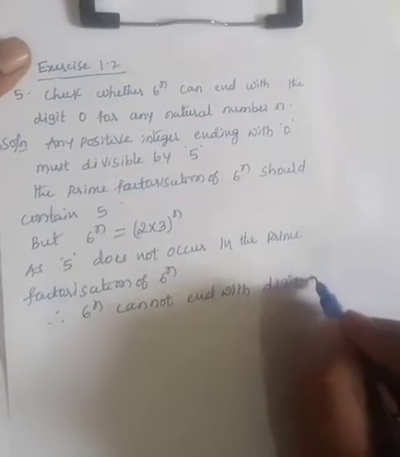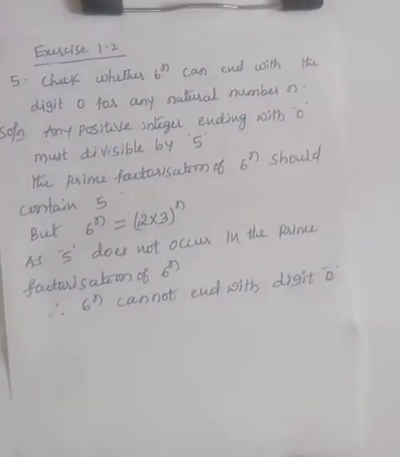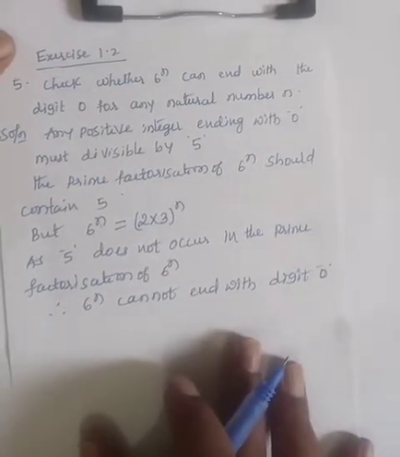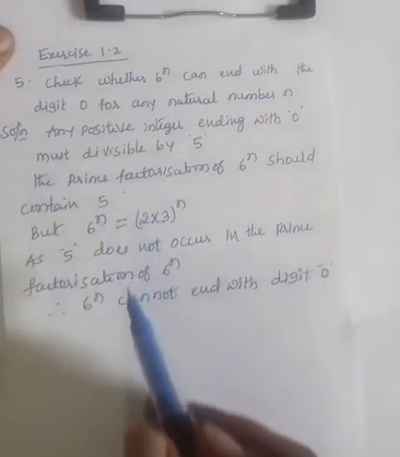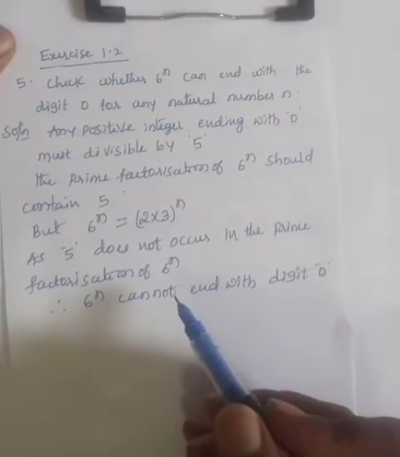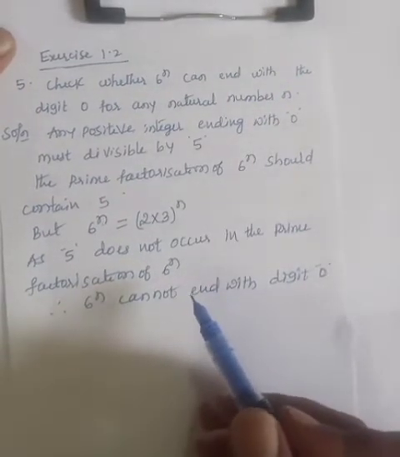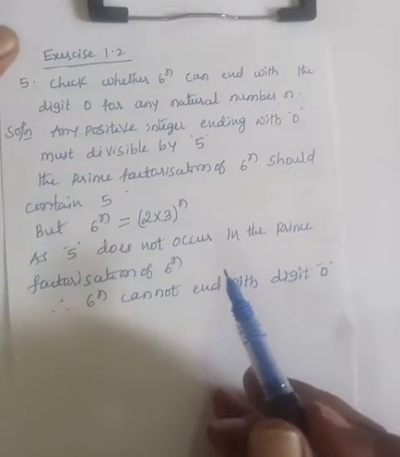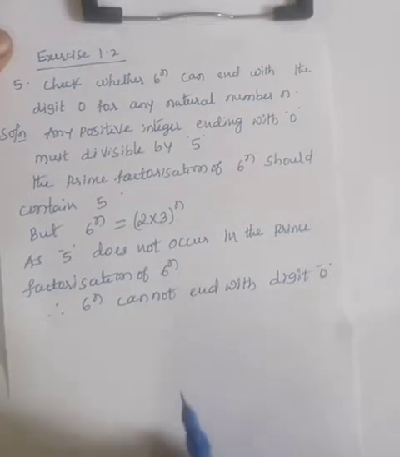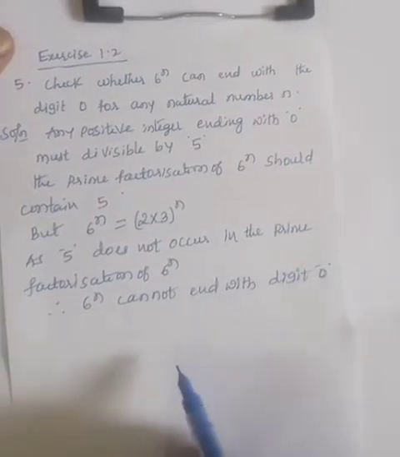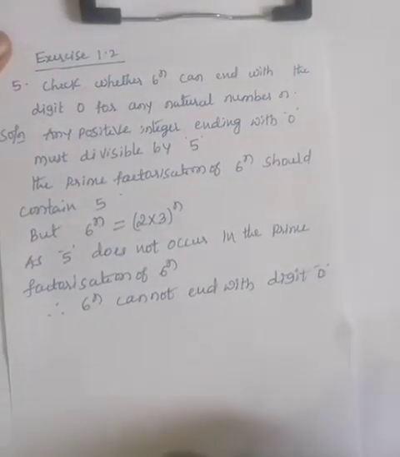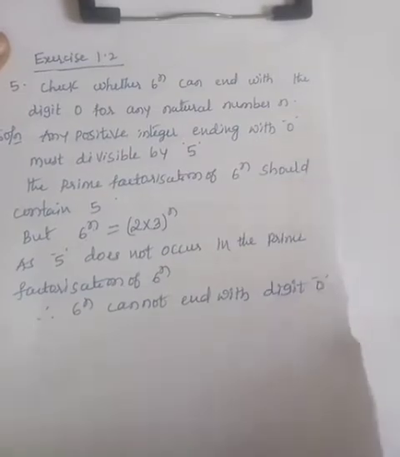digit 0. Not only 6 raised to n, you can take any, like 4 raised to n, 7 raised to n, may be asked in the exam. So check whether the given number, either 6 raised to n or 4 raised to n or 7 raised to n, can end with the digit 0 for any natural number n. If the number ends with 0, it must be divisible by 5. The prime factorization of that number must contain 5. In the prime factorization 5 should be there, then only we can say that the number is divisible by 5 or the number ends with 0.